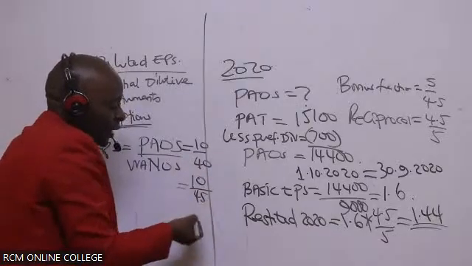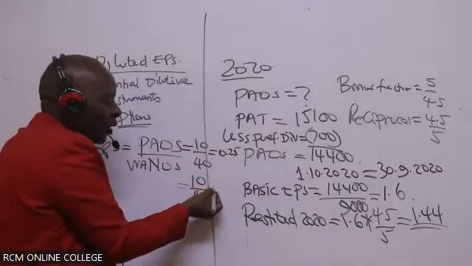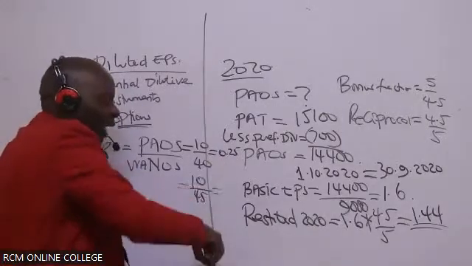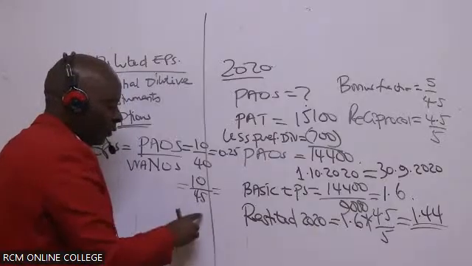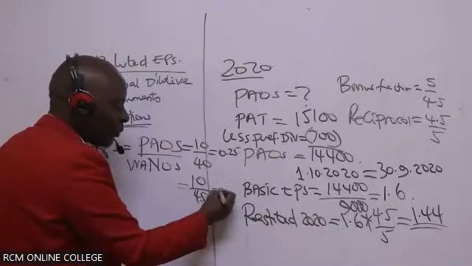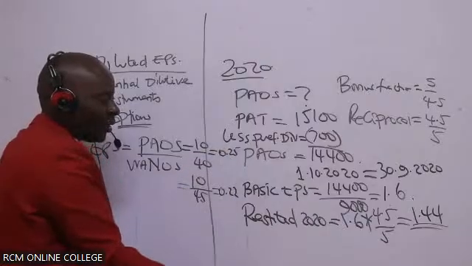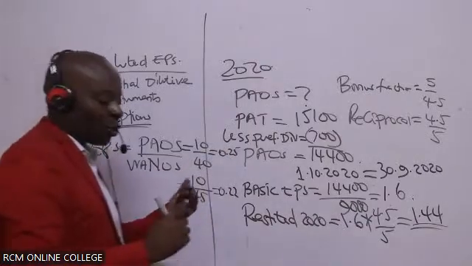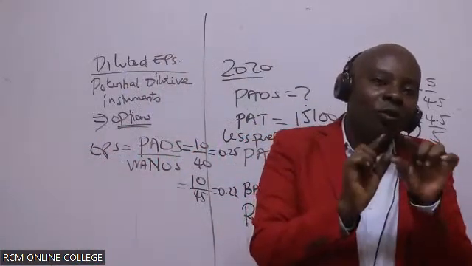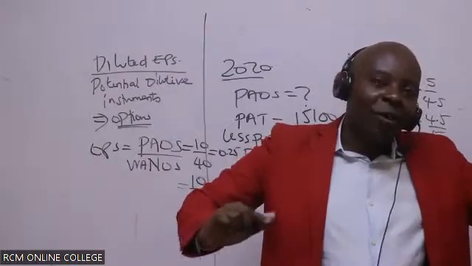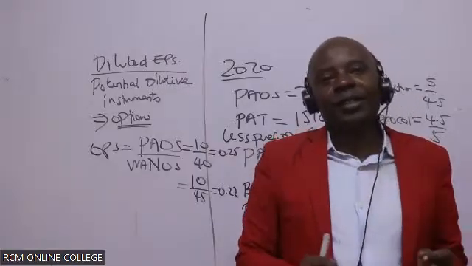You've given them 5 for free. Can somebody confirm that this EPS is 0.25? Then this one will go down. What is 10 over 45? You can see that the EPS has been diluted. It has gone down. So any instrument, like options, that has the name convertible, that you can convert to ordinary shares and increase the ordinary shares, will be a potential dilutive instrument.